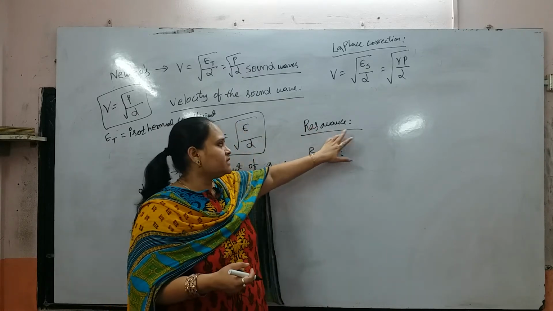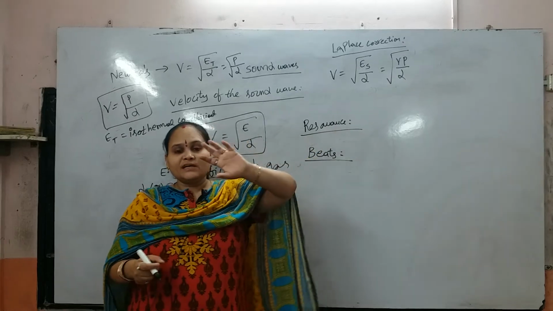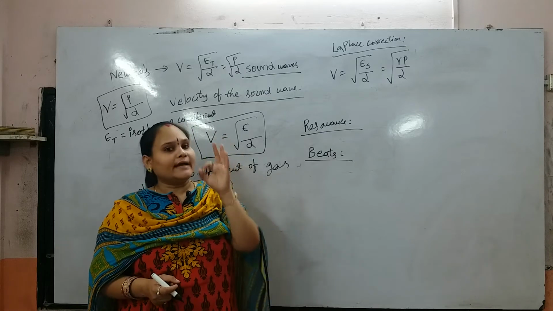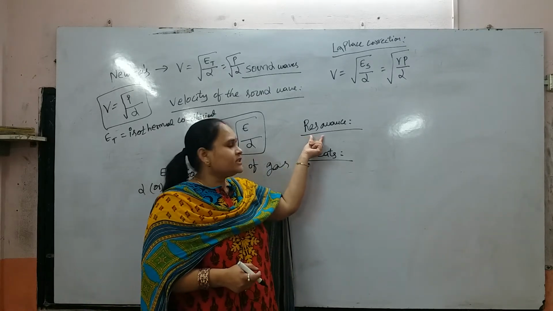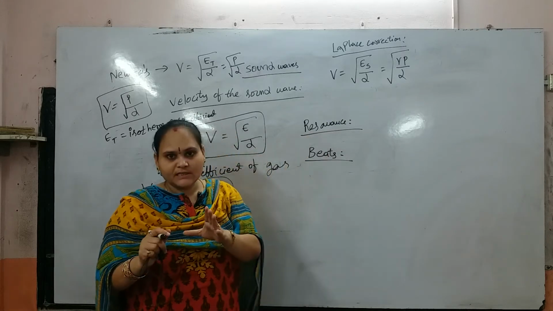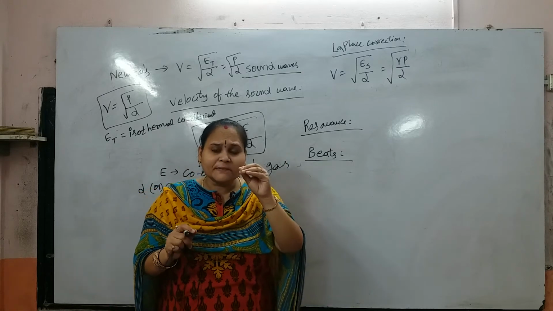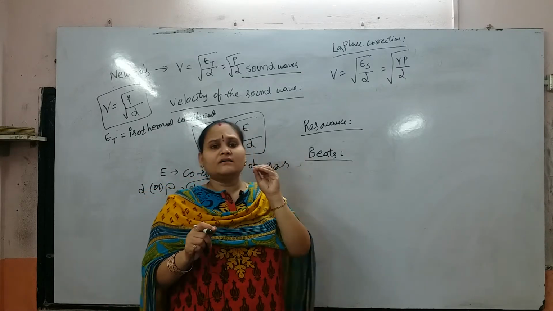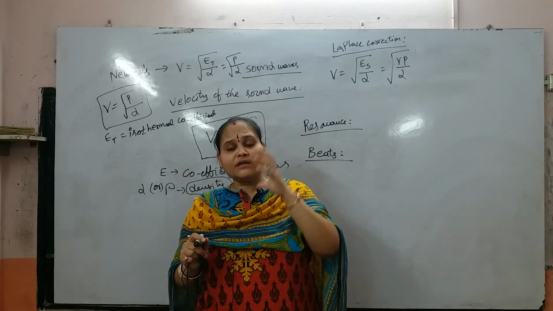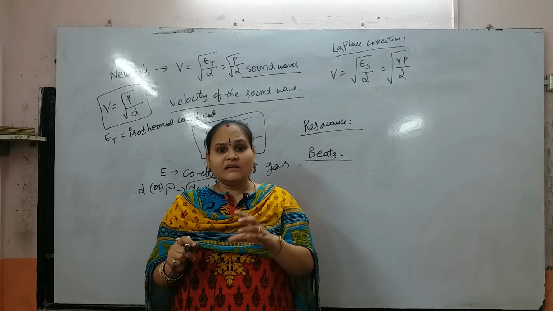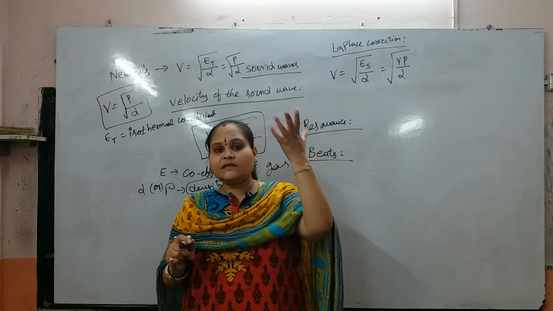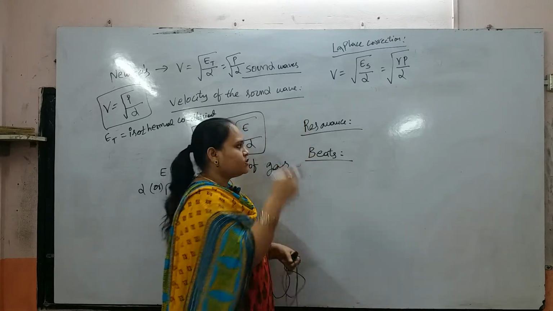We consider two frequencies, the external periodic frequency and the natural frequency. When the external periodic frequency is equal to the natural frequency, the amplitude of the body increases rapidly. That phenomenon is known as resonance.